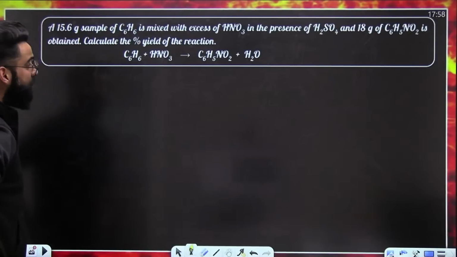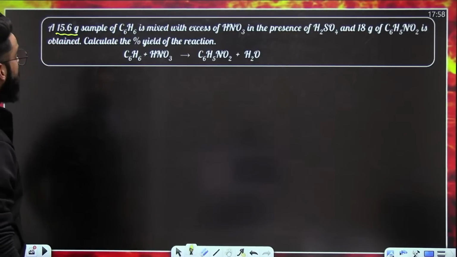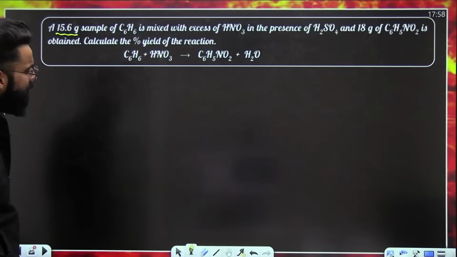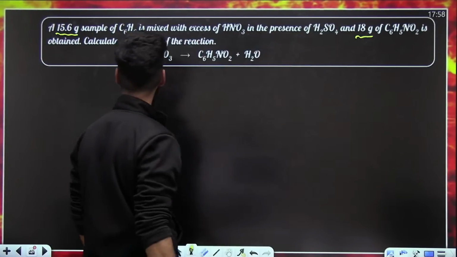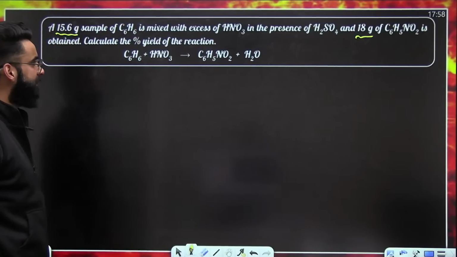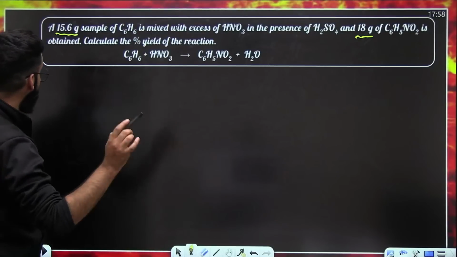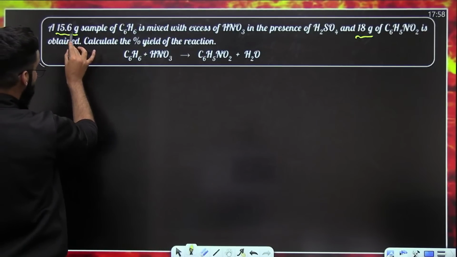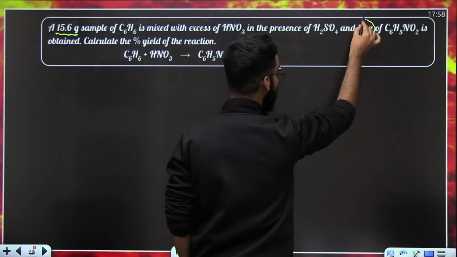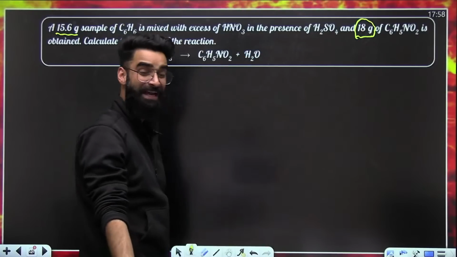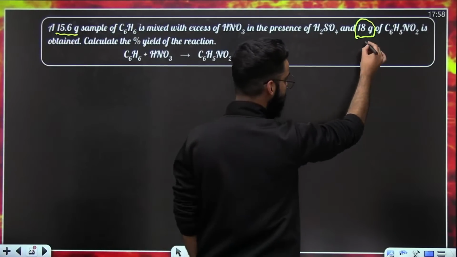As per the question, a 15.6 grams sample of benzene is mixed with excess of HNO3 in presence of H2SO4 and 18 grams of nitrobenzene is obtained. Calculate the percentage yield of the reaction. Read the question carefully, guys. The question says 15.6 grams of benzene when mixed with HNO3 produces 18 grams of nitrobenzene. This is something which has been seen experimentally in the lab.